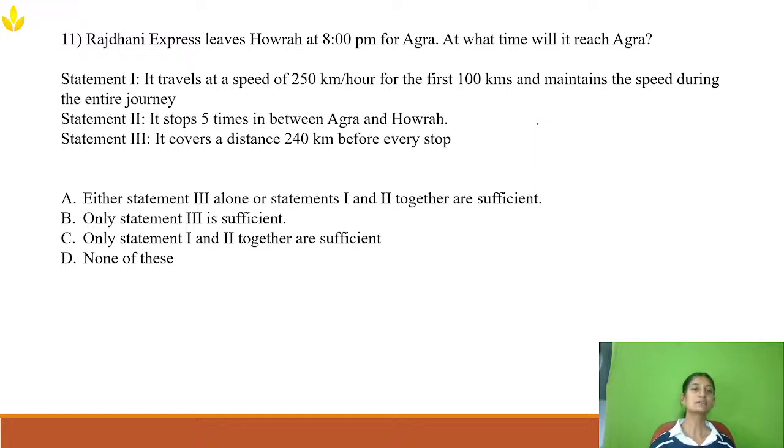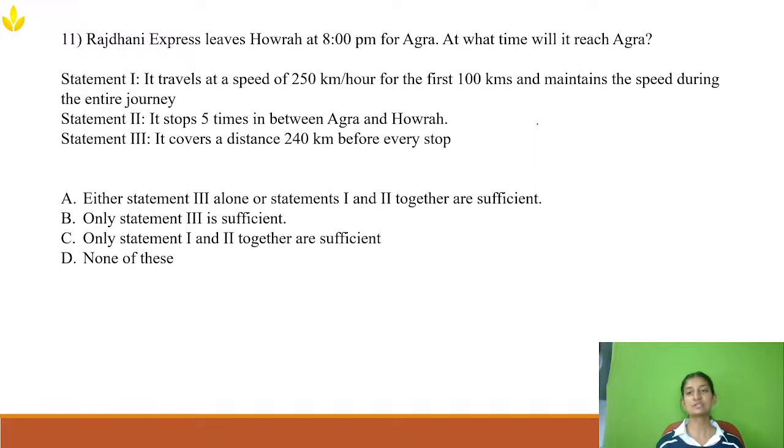Rajdhani Express leaves Howrah at 8 p.m. for Agra. At what time will it reach Agra? Statement 1: it travels at a speed of 250 km per hour for the first 100 kilometers and maintains the speed during the entire journey. Statement 2: it stops 5 times between Agra and Howrah. Statement 3: it covers a distance of 240 km before every stop.